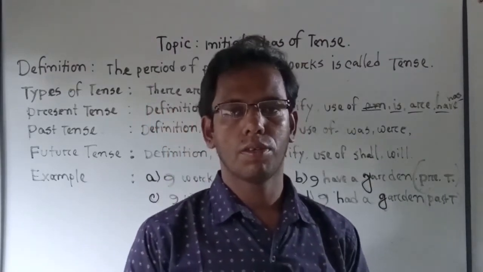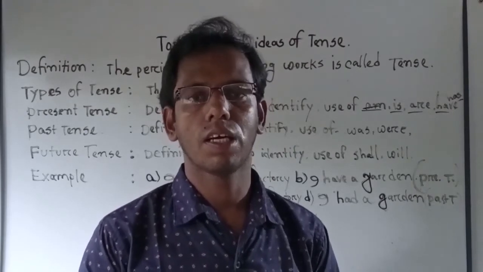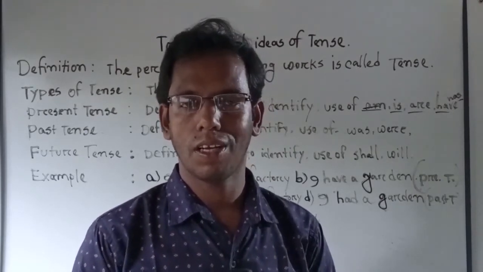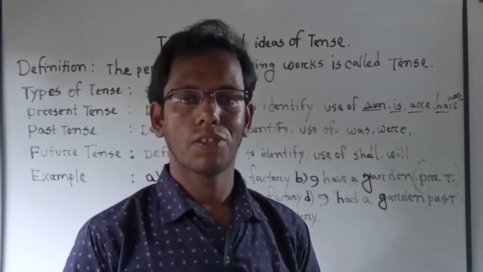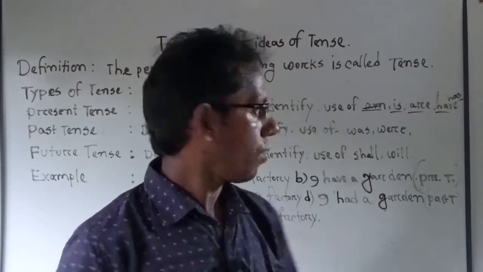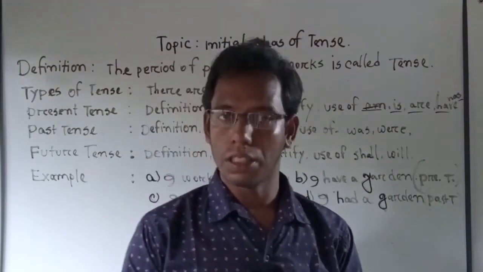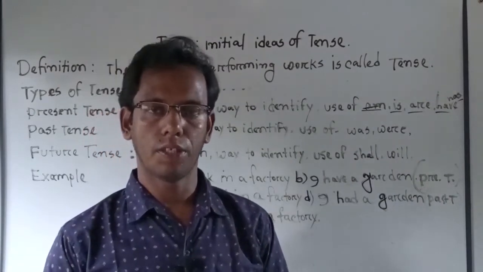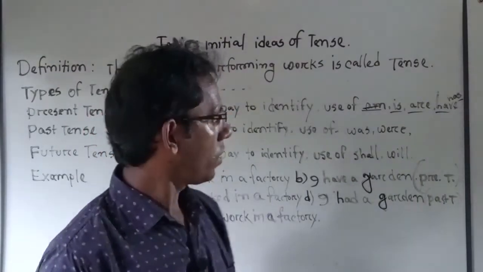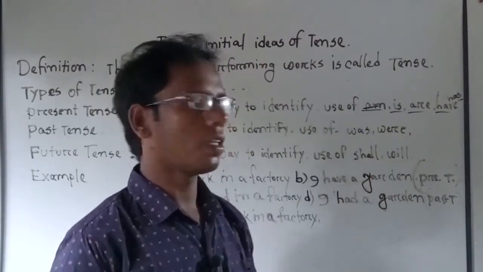You have already known there are three types of person: first person, second person, and third person. First person is I and we, second person is you, and third person is he, she, they. So now, where will is be used? If we find third person singular number in present tense, we can use is there.